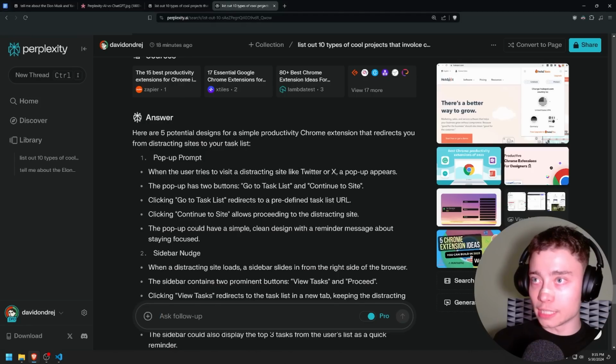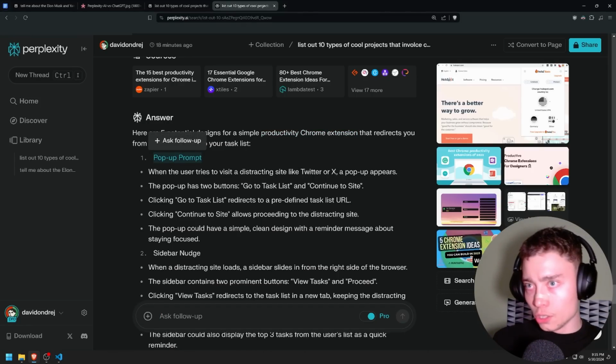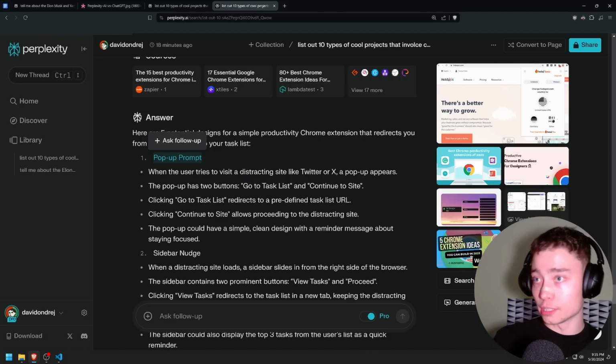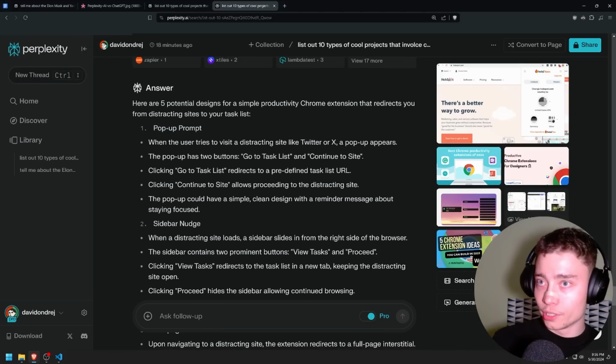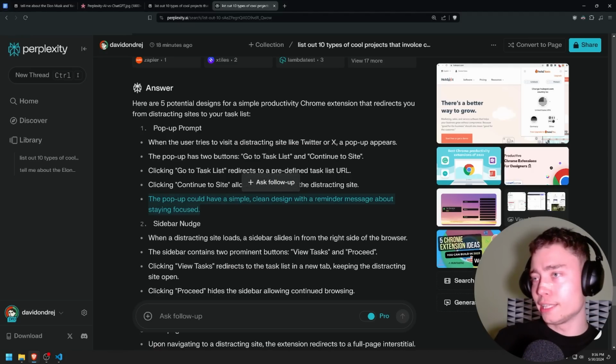So here are 5 potential designs for a simple productivity Chrome extension. Okay? Pop-up prompt. When the user tries to visit a distracting site like Twitter, a pop-up appears. The pop-up has 2 buttons. Go to task list and continue to the site. Almost as if it's just my idea. Okay, let's see what it added though. Yeah. Task list URL, yes. Okay. The pop-up could have a simple, clean design with a reminder message about staying focused. I don't like these messages, to be honest. I just want the button, like, okay, it could say like, are you choosing to waste time or back to work or something like that.